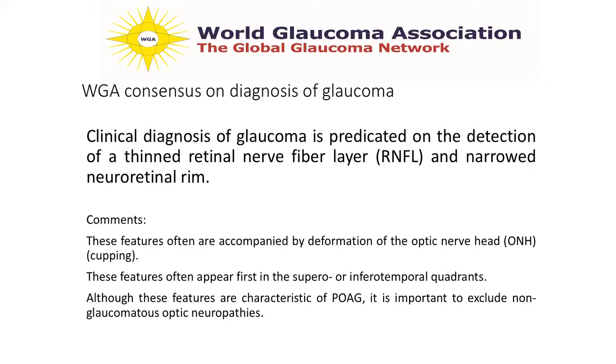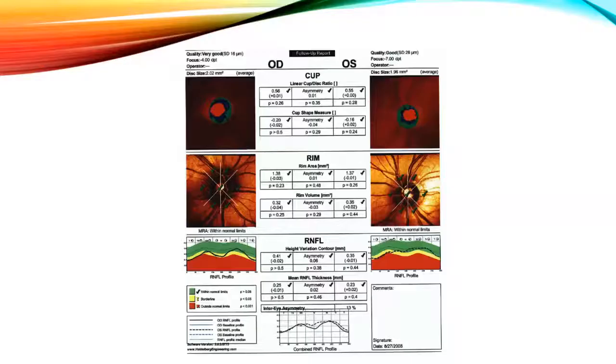And the third thing I want you to remember is when you see a thin retinal nerve fiber layer, don't say it is glaucoma. Điều thứ ba là khi mà thấy cái mỏng lớp sợi thần kinh thì đừng có nói là glaucoma. As I mentioned many times, all kinds of optic neuropathies would have a thin retinal nerve fiber layer. Như tôi đã nói thì tất cả các bệnh lý thị thần kinh đều gây mỏng lớp sợi thần kinh. And examining the color of the rim is important for you to differentiate whether it is glaucomatous or non-glaucomatous. Và coi cái màu của cái viền sợi thần kinh là quan trọng trong đánh giá glaucoma hay không.